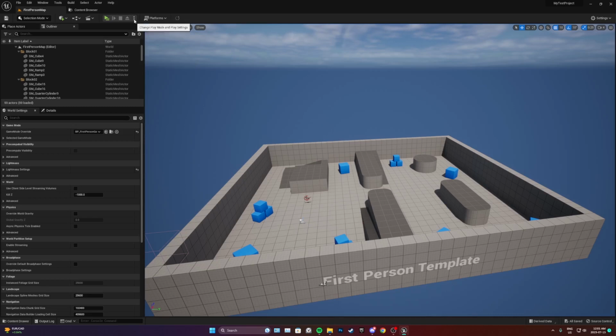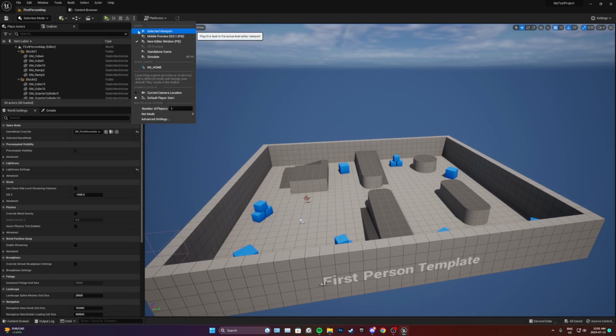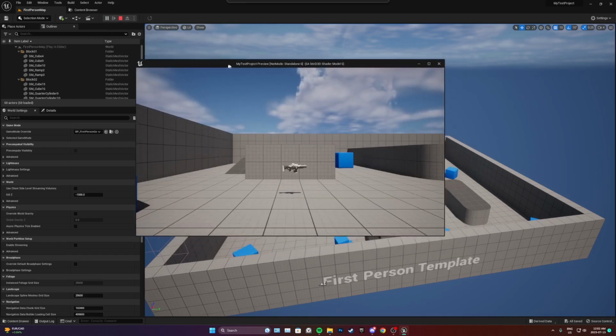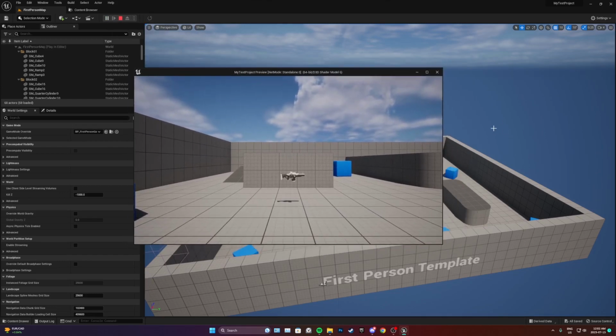When you select these three dots by your play settings, it's defaulted to selected viewport. I like it on new editor window, and what that does is it pops up a new window rather than playing over here.